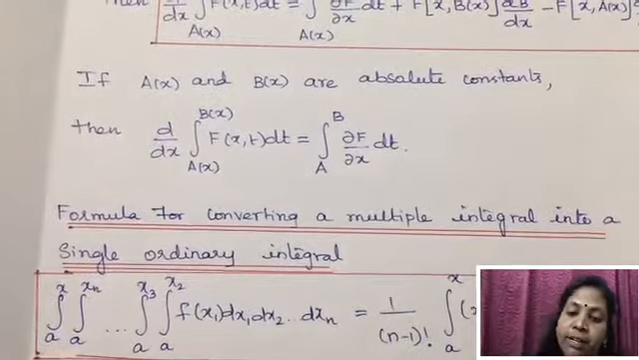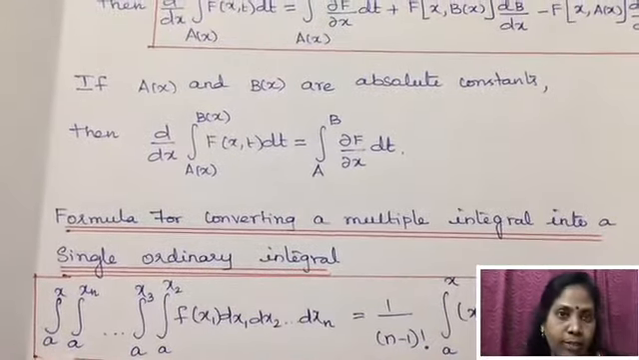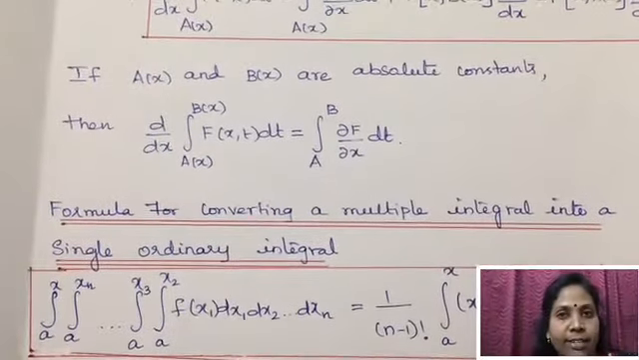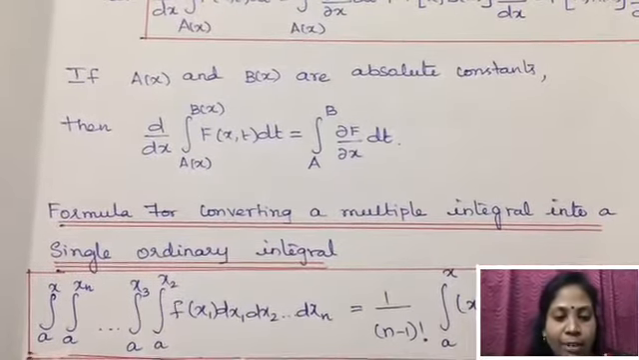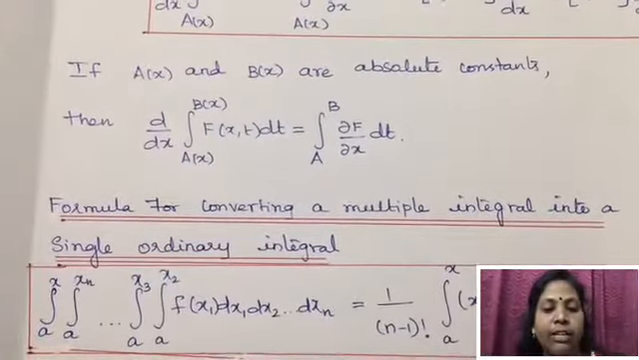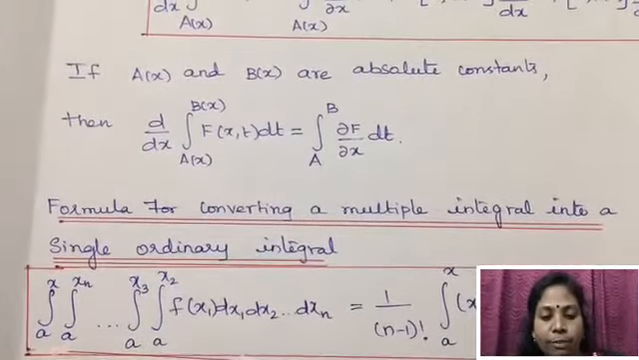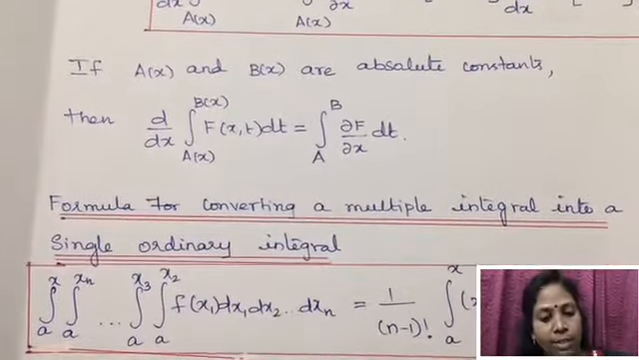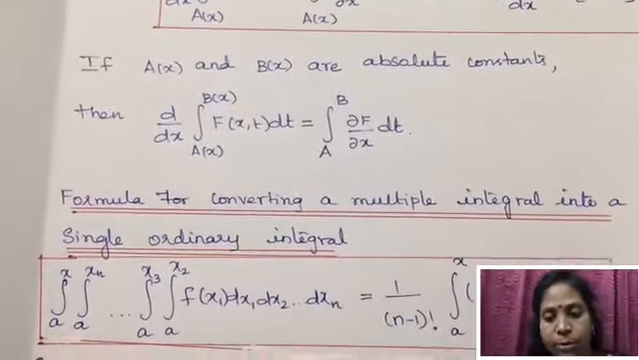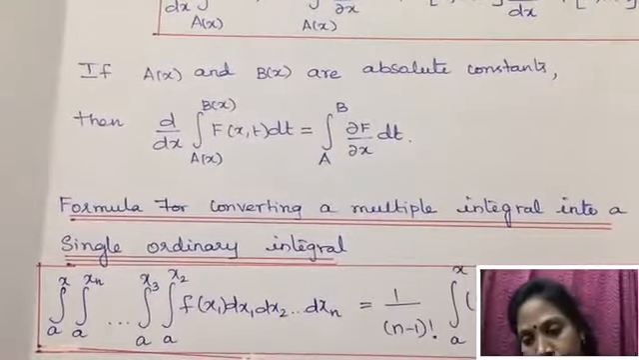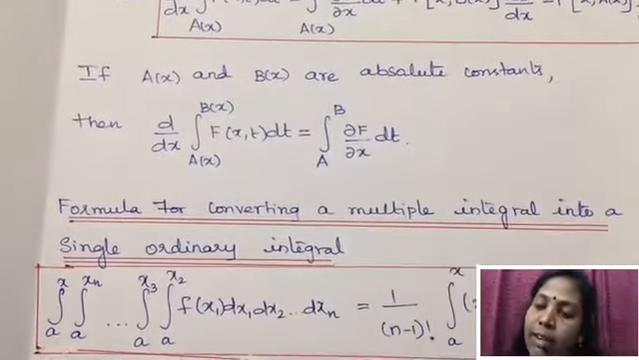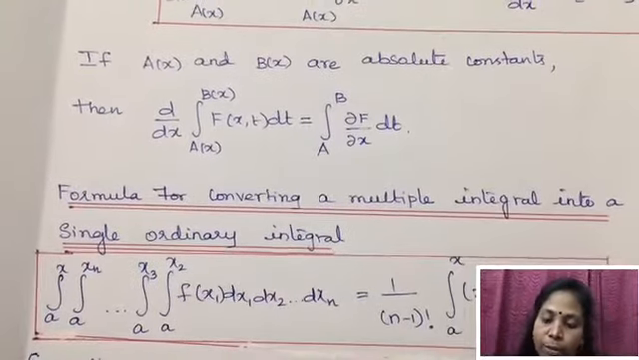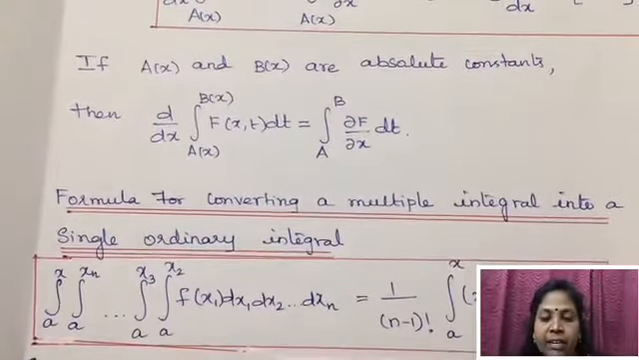And now we see the formula for converting a multiple integral into a single ordinary integral. If the integral is of the form integral a to x, integral a to xn and so on, integral a to x2, f of x1 dx1, dx2 and so on dxn, it must be equal to 1 by (n minus 1) factorial integral a to x of (x minus t) to the power n minus 1 f of t dt.